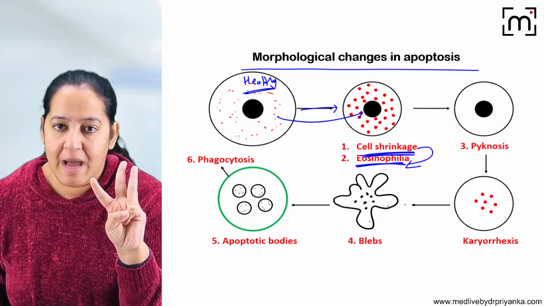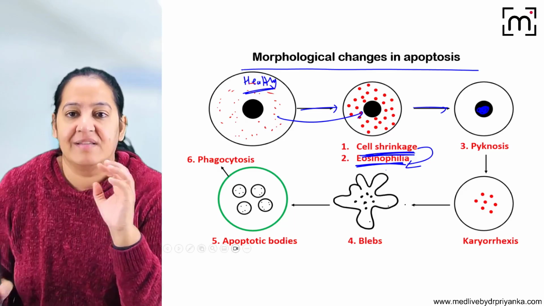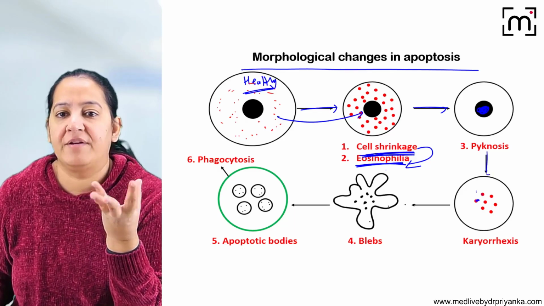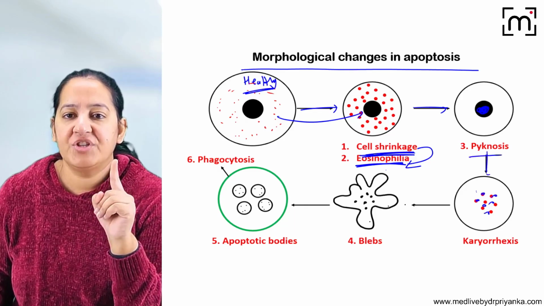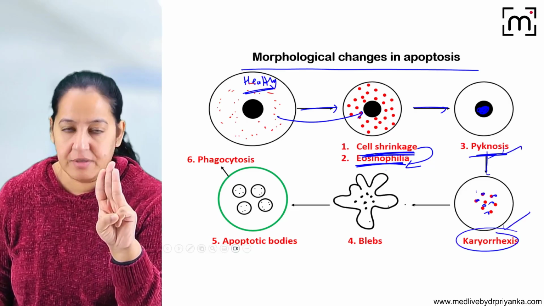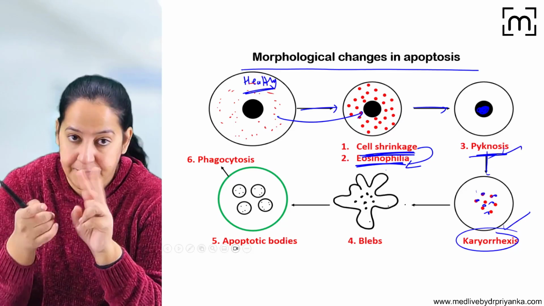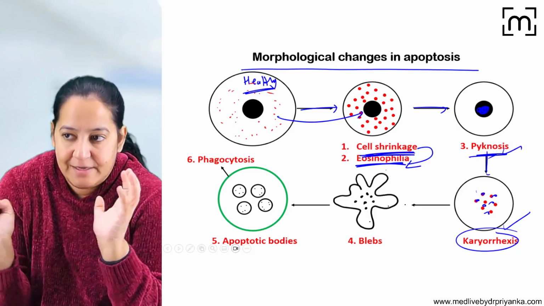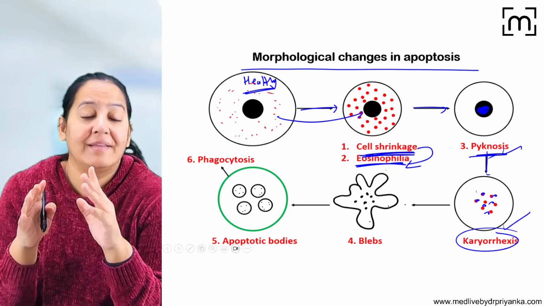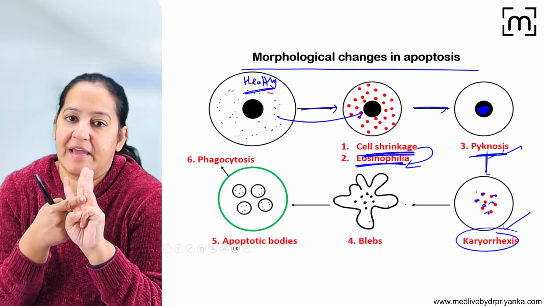The third thing: two things will happen in the nucleus. The nucleus undergoes pycnosis, that is condensation, followed by the nucleus being fragmented into multiple pieces. Fragmentation is known as karyorrhexis. So pycnosis and karyorrhexis is the third feature. First there is cell shrinkage, the earliest feature. Then the cytoplasm becomes pink in color, that is eosinophilia, followed by nuclear features, pycnosis and karyorrhexis.